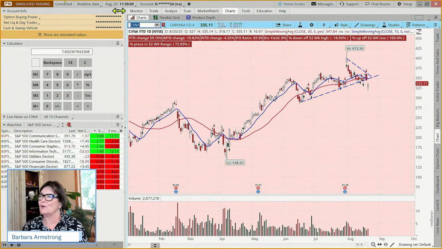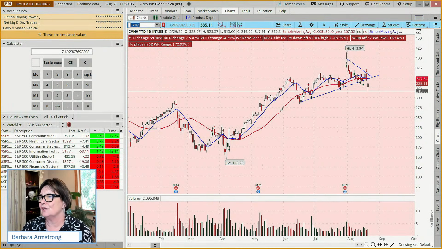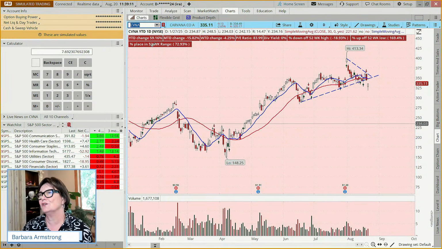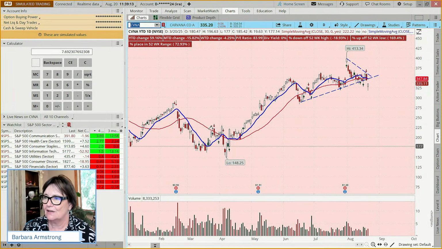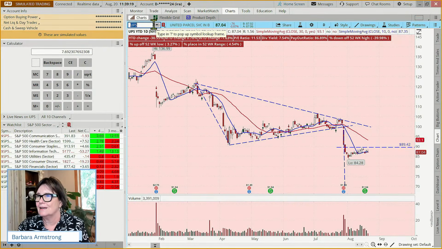We had this break to the downside, but then it's rallied pretty dramatically. What's the difference between this and the other two we looked at that broke to the downside? Well, UPS is down 30% year to date, and it's been downtrending all year.